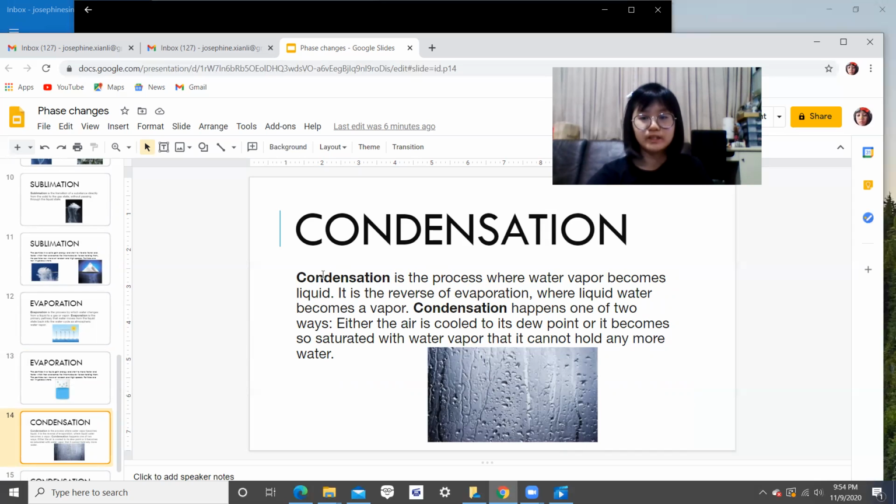Condensation. Condensation is the process where water vapor becomes liquid. It is the reverse of evaporation, where liquid water becomes a vapor. Condensation happens one of two ways. Either air is cooled to its dew point, or it becomes so saturated with water vapor that it cannot hold any more water.